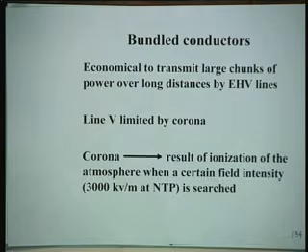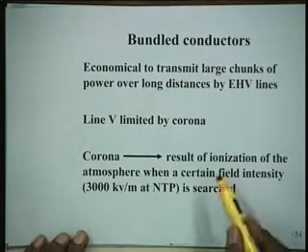Corona is a result of ionization of the atmosphere when a certain field intensity, that is 3000 kV per meter at NTP, is reached.